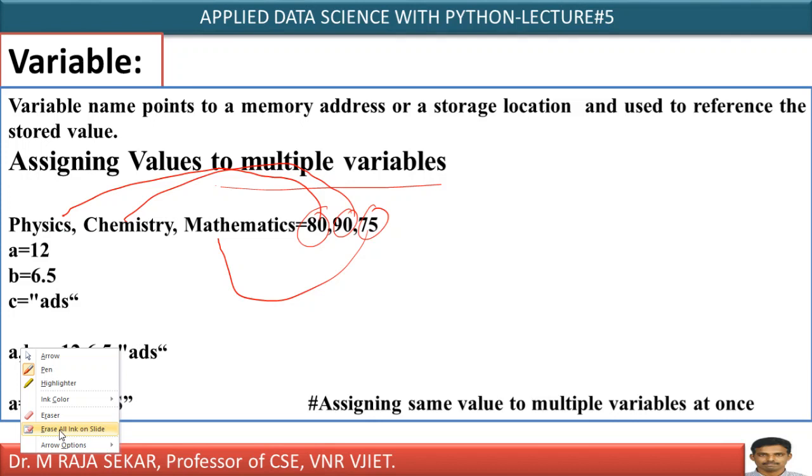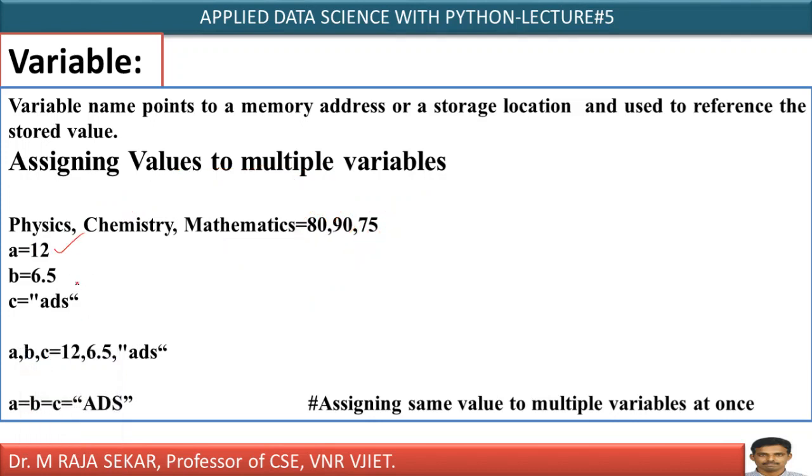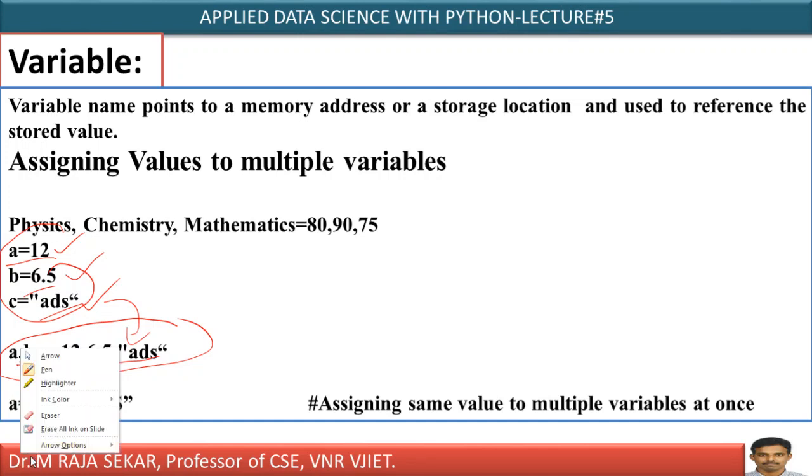Even if you want, you can write it separately. Just here a equal 12, b equal 6.5, c equal to ADS. Just we are assigning separately. These are equivalent. Even if you want, you can assign like this also. a equal to 12. What's the meaning of this one?